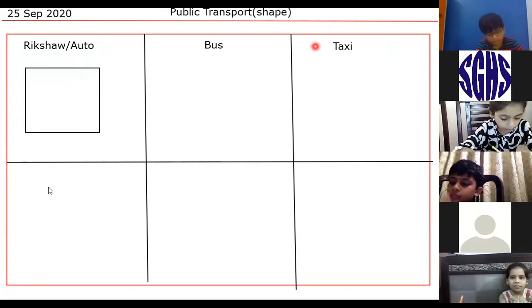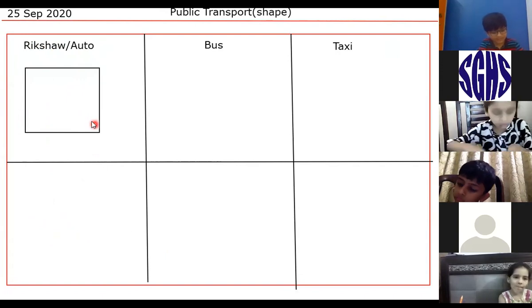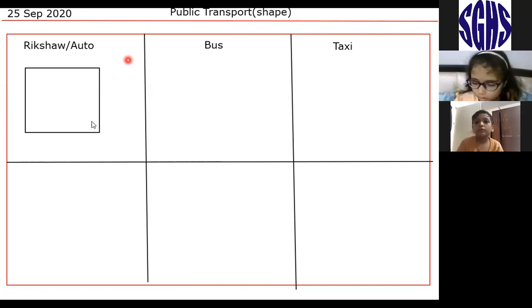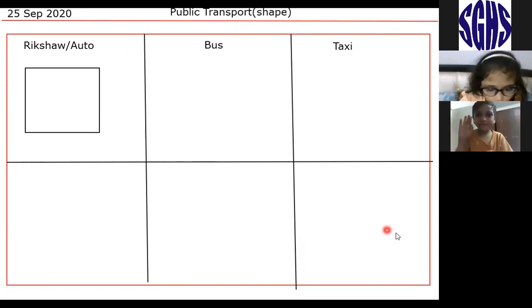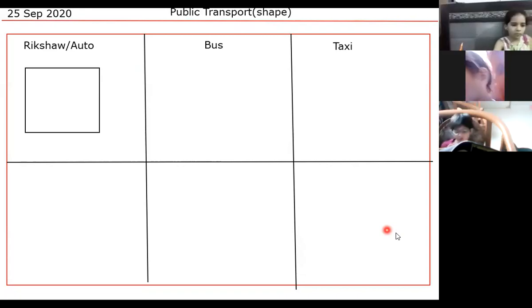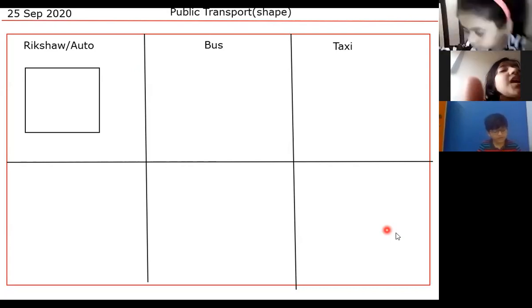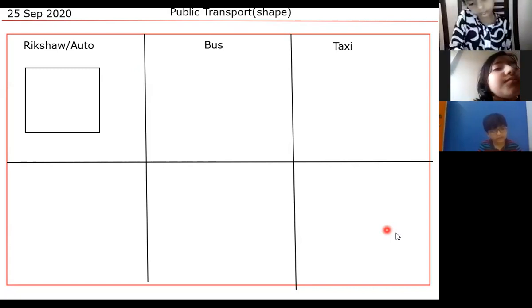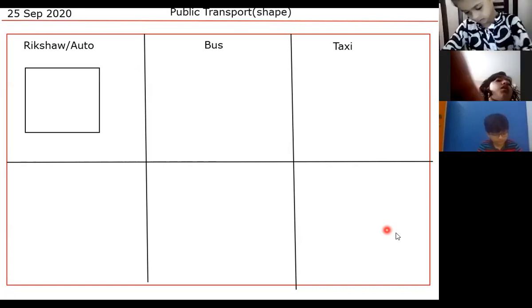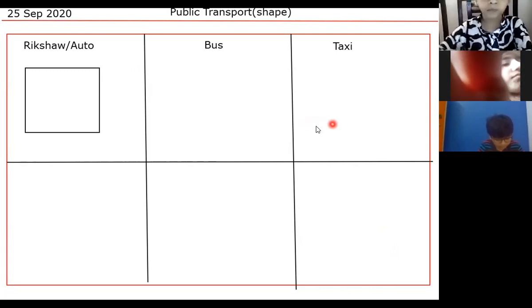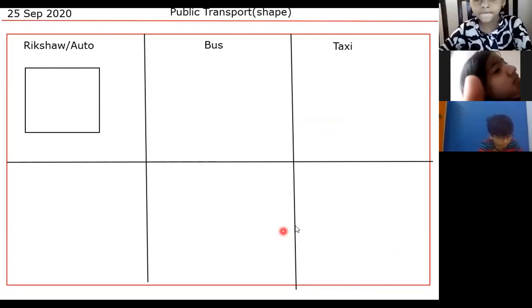Now the next shape. What is the next shape? What is the shape of a bus? What is the basic shape of a bus? Who's going to tell me? Harim, Javeria, Ammar. Okay, Javeria Javed. Yes, Javeria Javed. Hello, Javeria. Now tell me what is the basic shape. Unmute your mic first, Javeria. Rectangle. Very good. Rectangle, everyone.